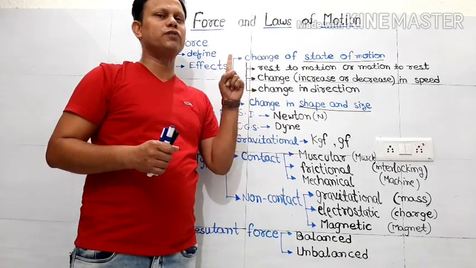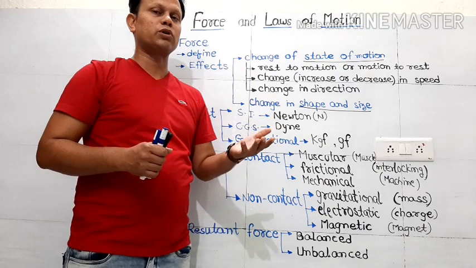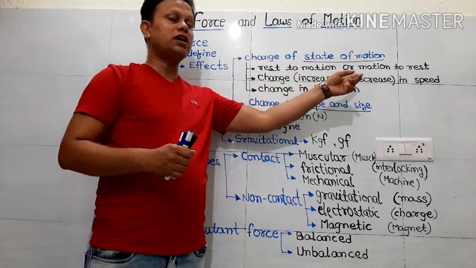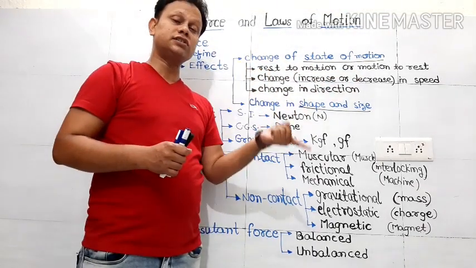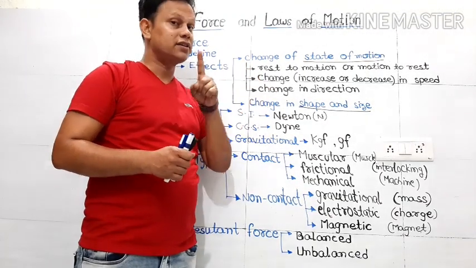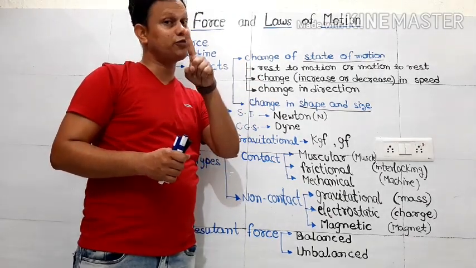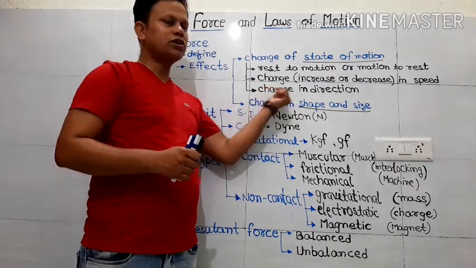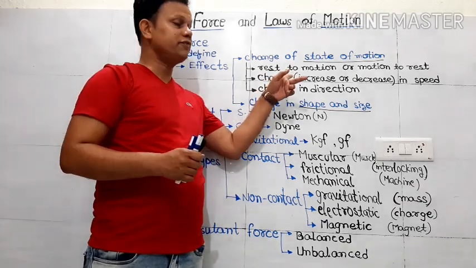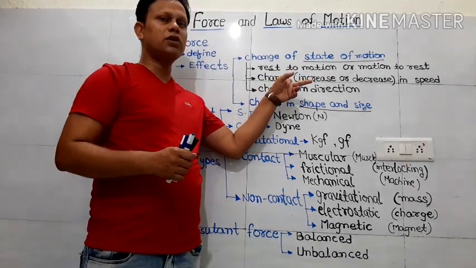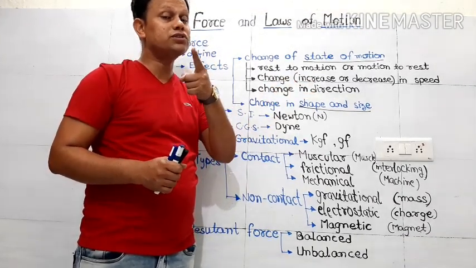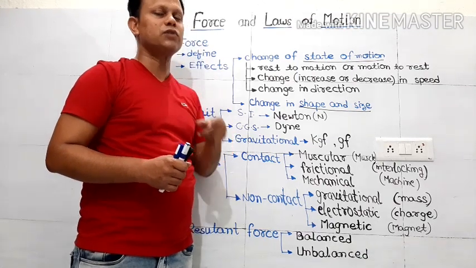This is actually the first law of motion, so we'll have a discussion about it in the next classes. Then what will not happen if the force is not there? You can neither decrease the speed of the object nor increase it. So that means speed will remain constant, which is part of uniform motion. Then you cannot change the direction. That means the direction is also not allowed to be changed. So if the force is not there, the speed will not change, nor the direction. That means in the absence of force, what will be the observation for the object? It will be uniform motion. We'll come to know about that.